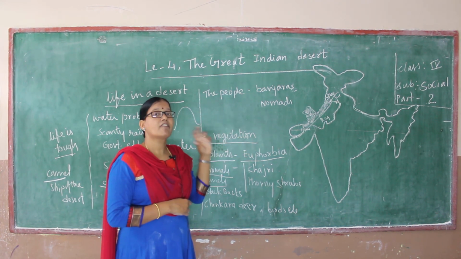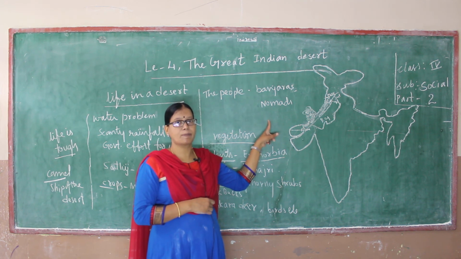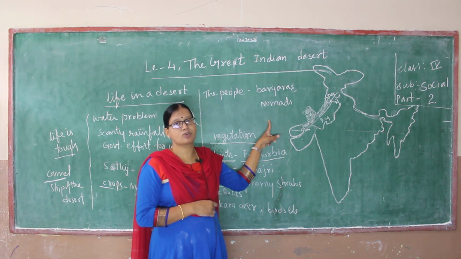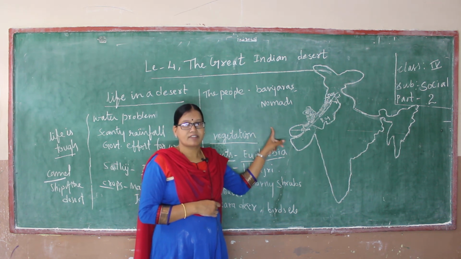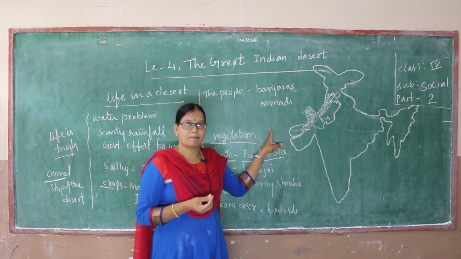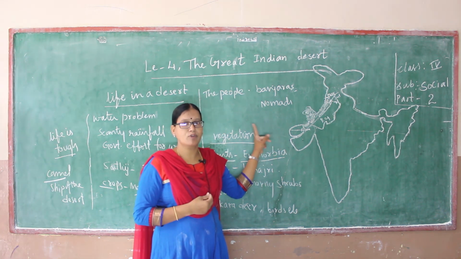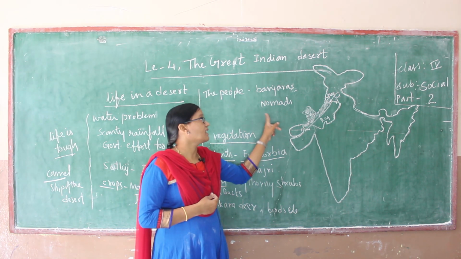Those kinds of people we call nomads. Nomads means people who move from one place to another for their survival, depending on irrigation or water supply and different ways. So they are moving, shifting people, known as nomads or Banjaras.